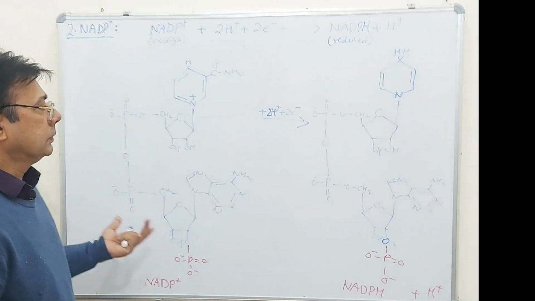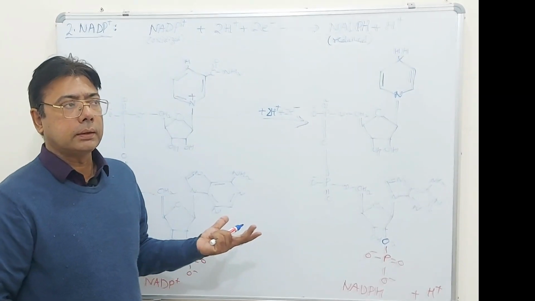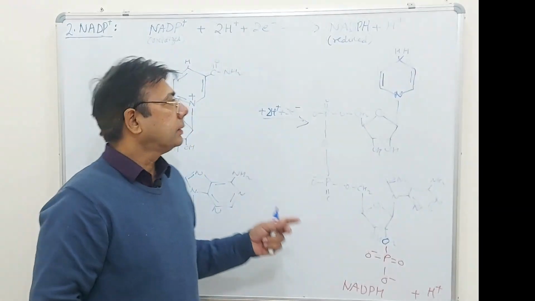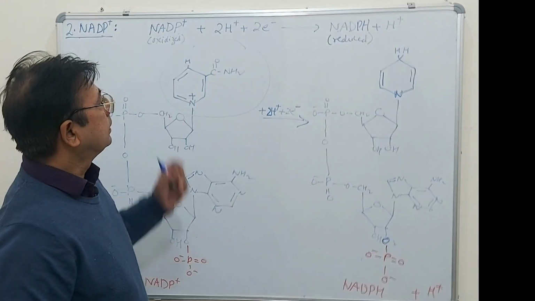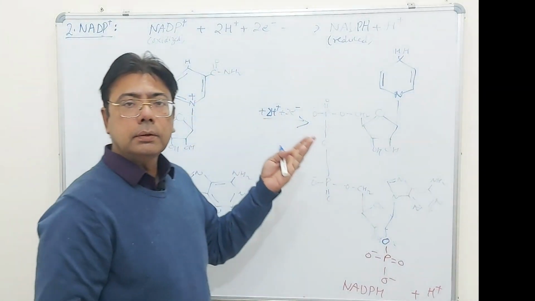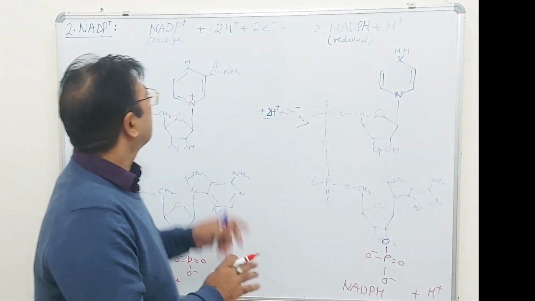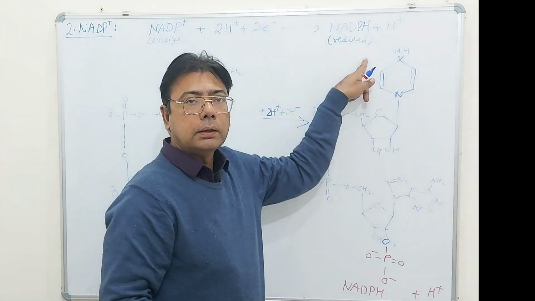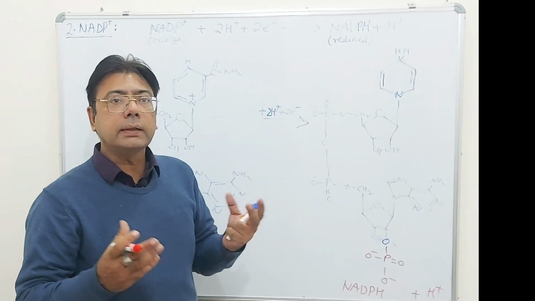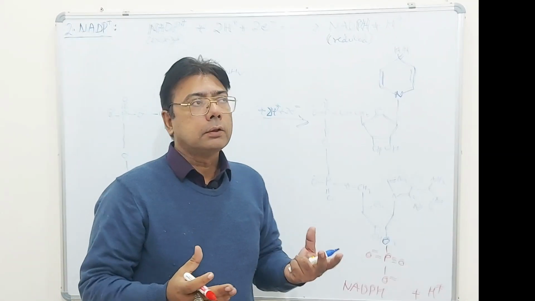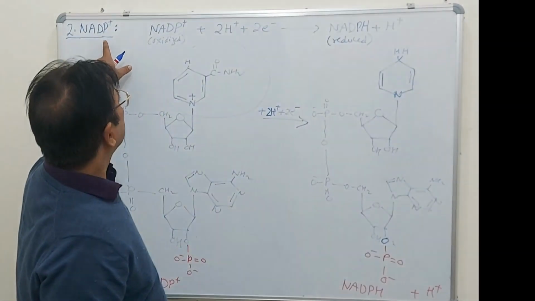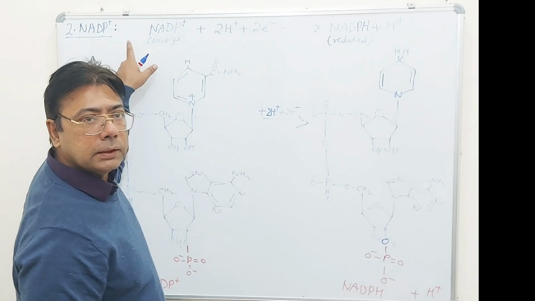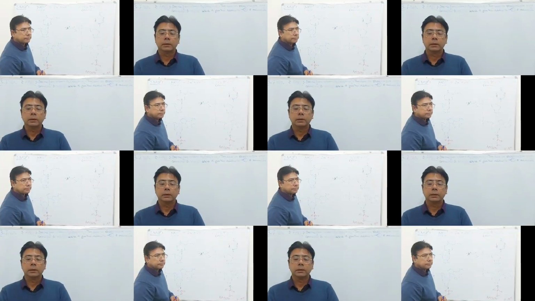So this is very similar to NAD, and the redox reaction is also very similar to that of NADH. This is the oxidized form NADP plus, and this is the reduced form. Students, take special care to always write NAD plus or NADP plus instead of simple NAD or NADP.